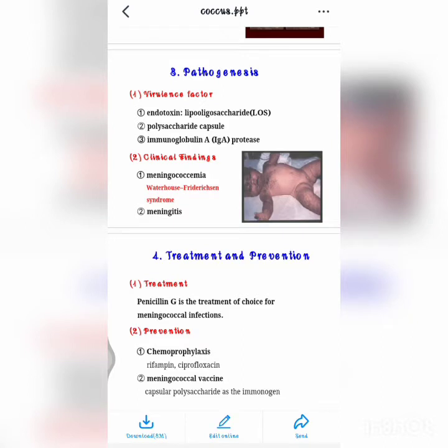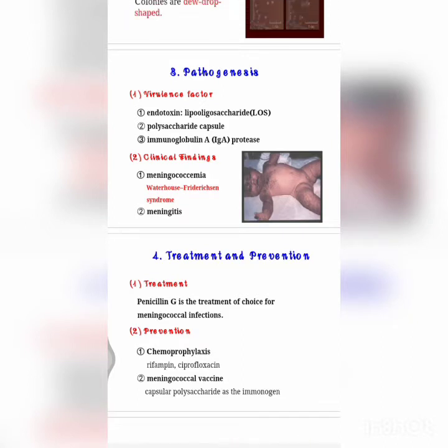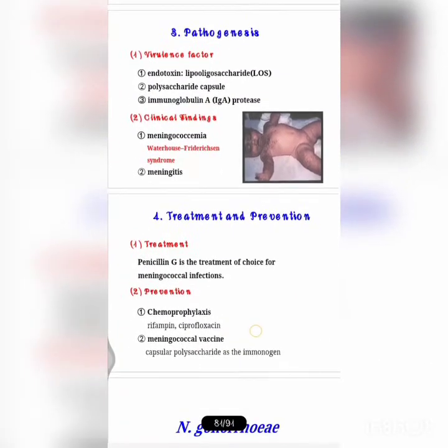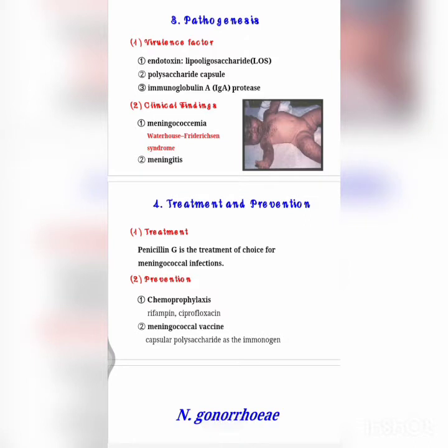Next we have the outer membrane proteins that are also involved in attaching to the host cell. Mainly the pathway of this infection is that it can transmit to others by droplet infection, that is by inhalation or close contact with anyone, and it attaches to the nasopharynx, and through the perineural sheath of the olfactory nerve or via blood it may reach the cribriform plate, if you remember in our skull, and reaches the CNS. From the CNS it may form lesions in the spinal cord or the base and the cortex of the brain, or from the cribriform plate it also enters the subarachnoid space and finally reaches the cortex of the brain, where it causes meningitis.